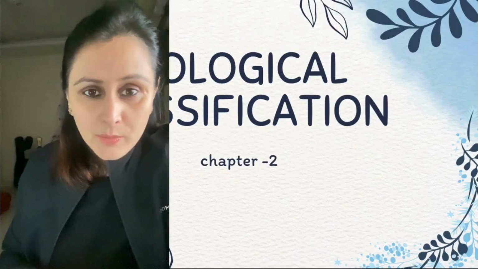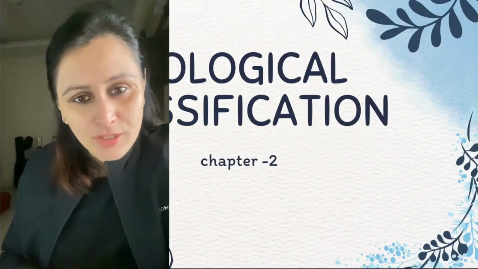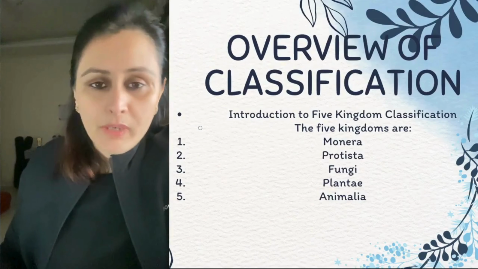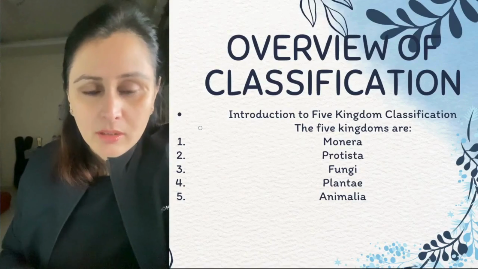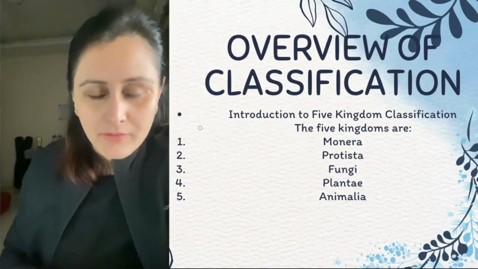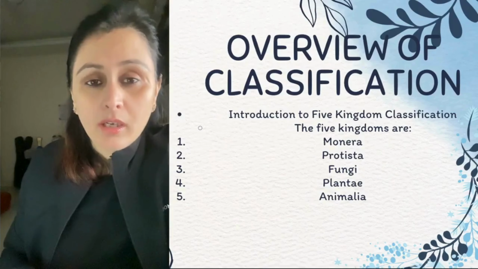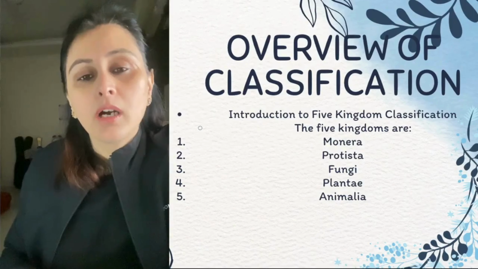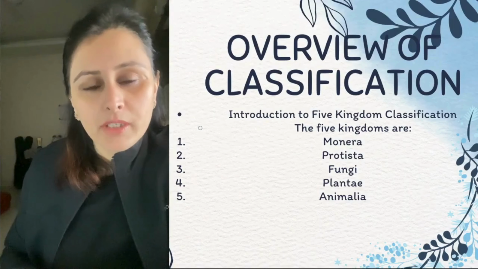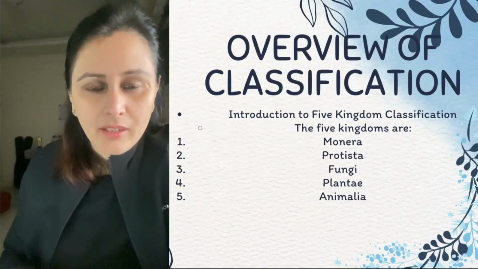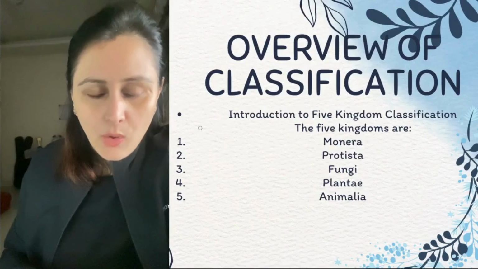We're going to start with lesson number 2 today, biological classification. Let's get started. We have studied in the previous chapter the overview of the classification of all the kingdoms. There are 5 kingdoms into which the organisms are being classified. So depending on that, we are going to study all the 5 kingdoms now.